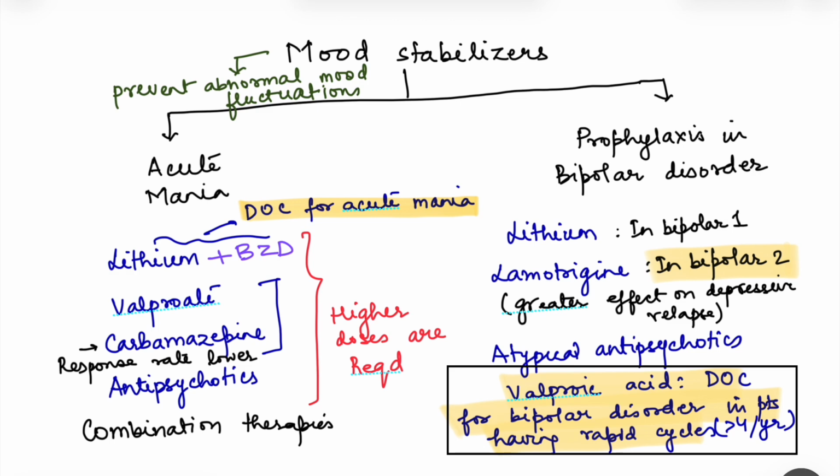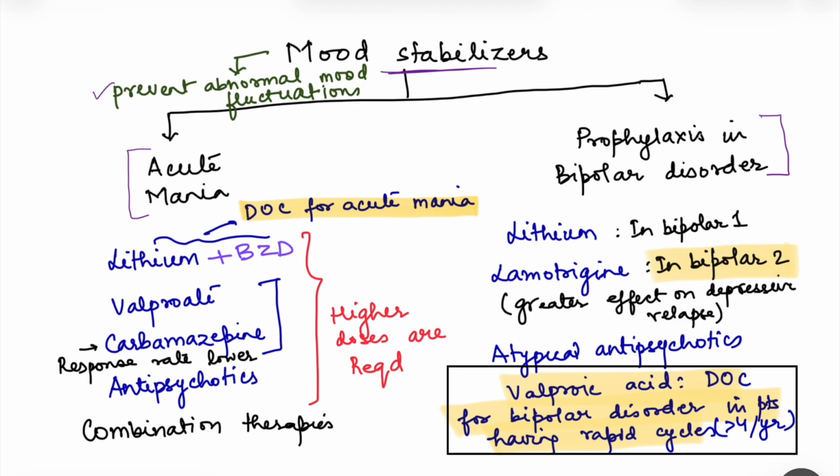So we have drugs which can be given in acute mania or in the manic phase of bipolar disorder, and then we have drugs which are given for prophylaxis in bipolar disorder. And remember that these mood stabilizers do not decrease the mood of the person or make him depressed when the person is having acute mania. Basically, mood stabilizers mean that they prevent too much swing of the mood on either side, not too much elated, not too much depressed. So that is stabilization of the mood. These mood stabilizers prevent abnormal mood fluctuations.